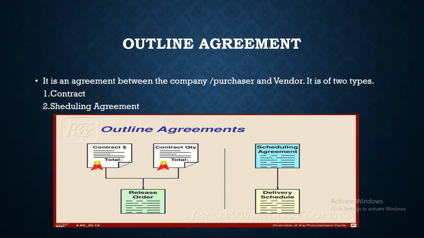So let's start. For the outline agreement, what will be the definition? Outline agreement is the agreement between the company or purchaser and the vendor. Normally outline agreement is of two types. One is the contract, another one is the scheduling agreement, as you are seeing in the picture also. Let's come to the definition part. What is the contract and what is the scheduling agreement?